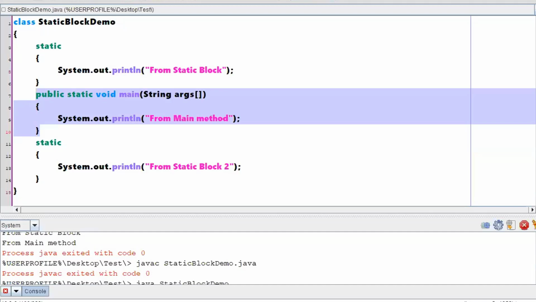Sir, then static blocks and constructors are similar. Then why do we need constructors? Constructors will come when you are creating an object, right? When you are creating an object, you will be creating it in the main method. If my requirement is that before I go to the main method I want to do something, in those scenarios you will be going with a static block. Okay, sir. Thank you.